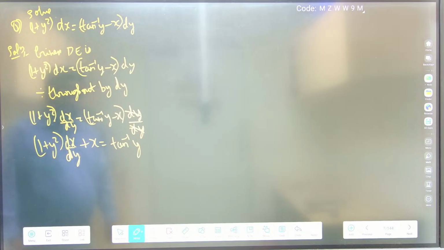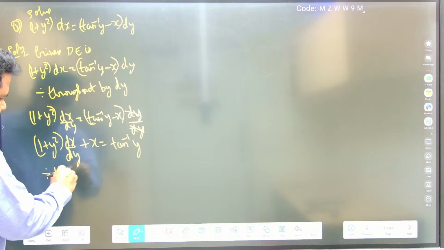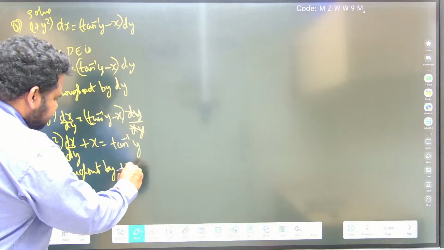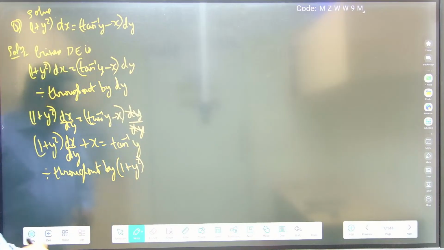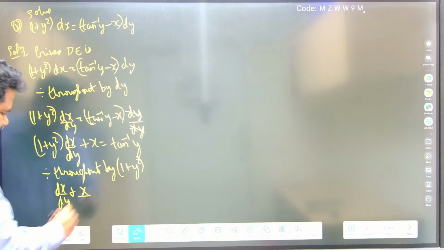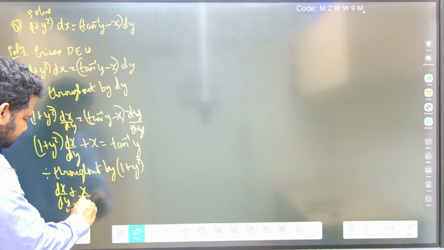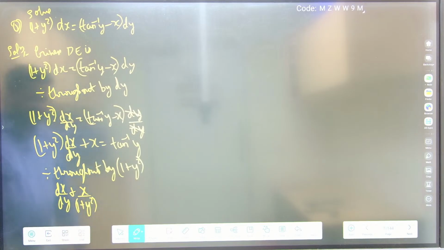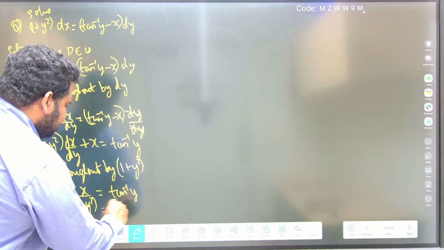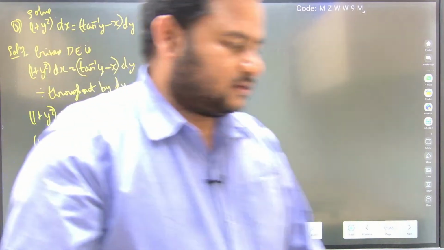Now what should I do? Divide throughout by 1 plus y square. I have dx by dy plus, as 1 plus y square cancels, x by 1 plus y square is equal to tan inverse of y by 1 plus y square. This is what I would be having finally, correct?